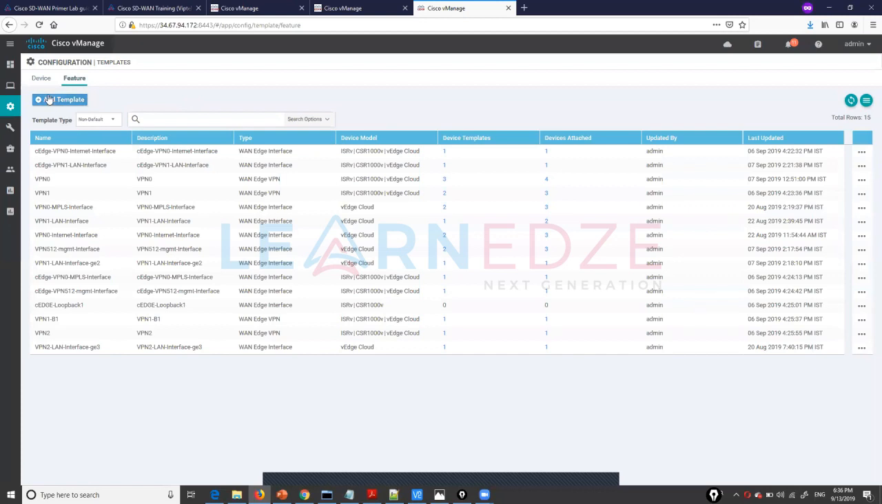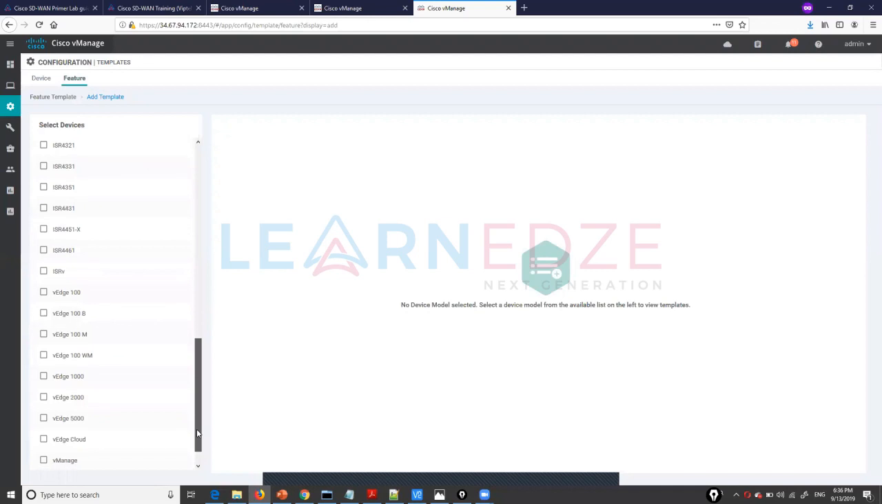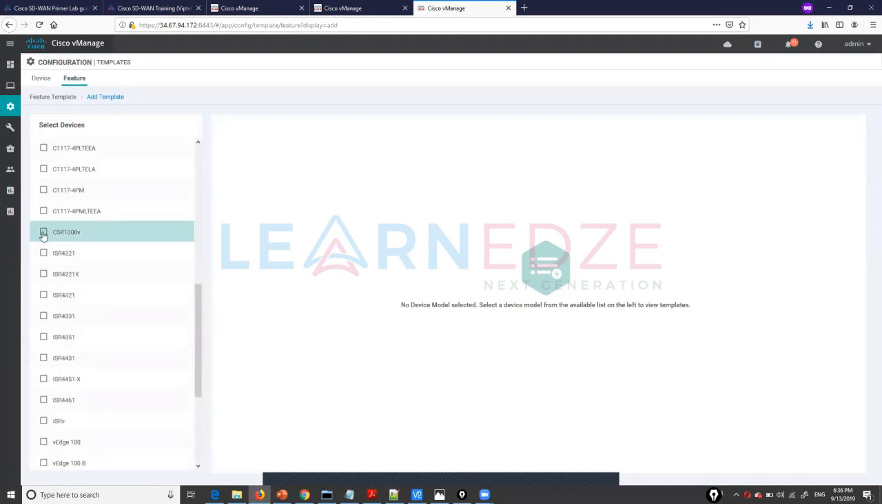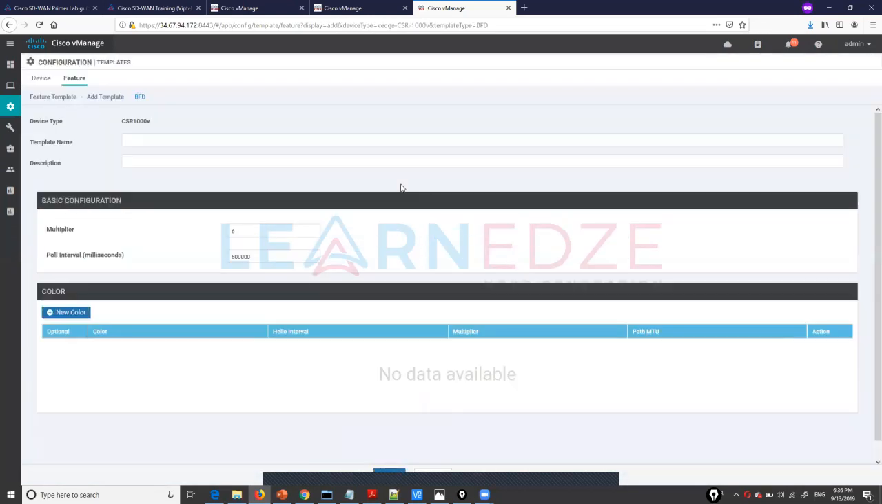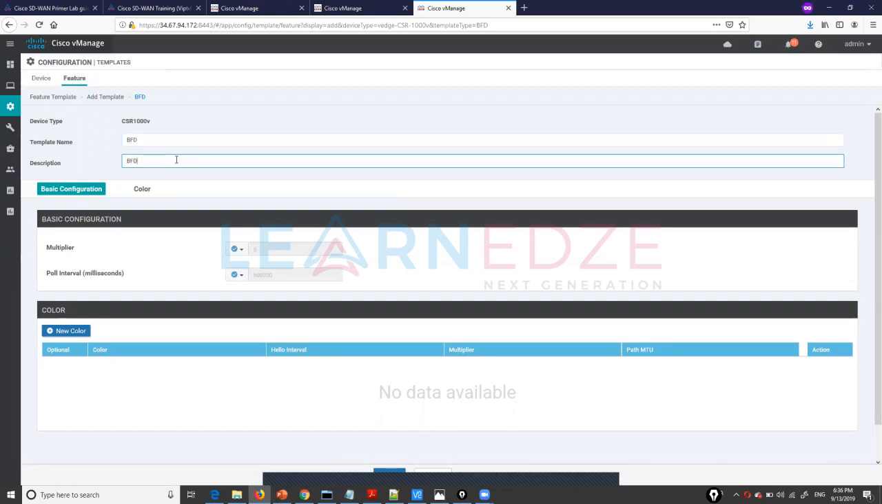Okay, so let me create a BFD template. This is for CSR 1000V. This is my BFD template. Let me give it a name, just BFD. So instead of 6 buckets, I want to average out within 2 buckets itself.